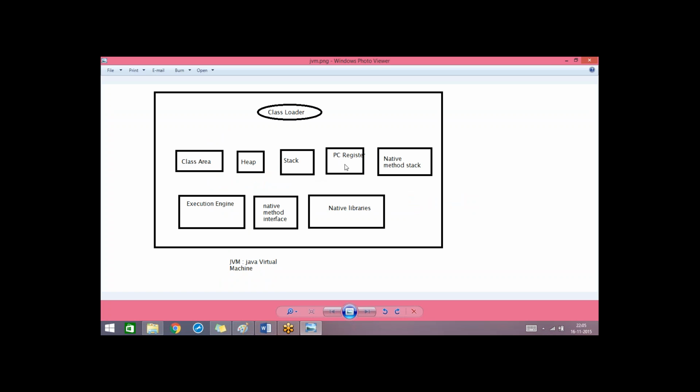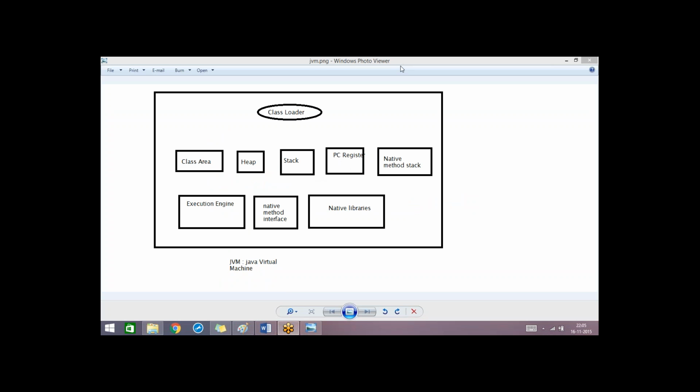No. Karishma, you are from EC, right? No, I'm from computer science.